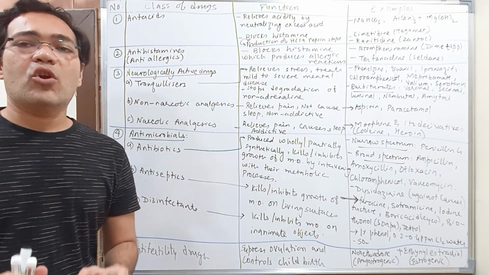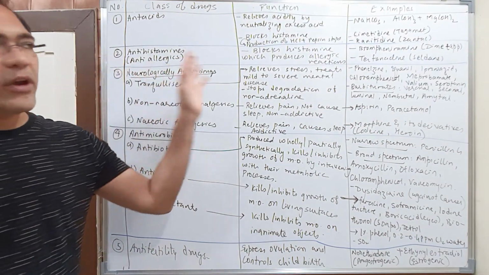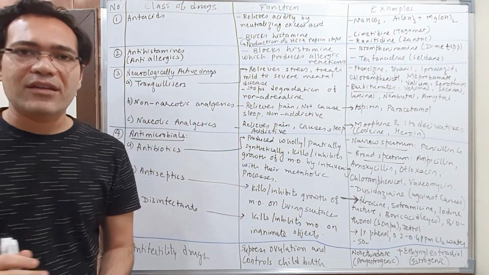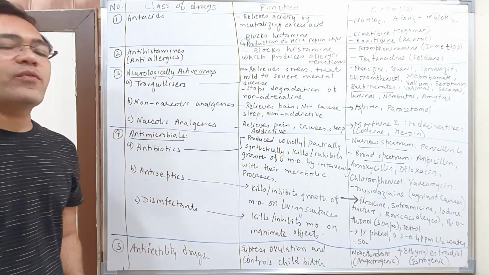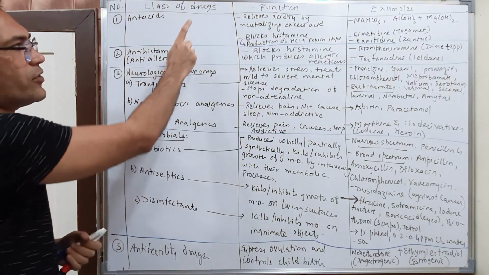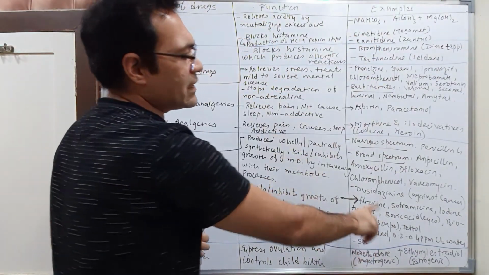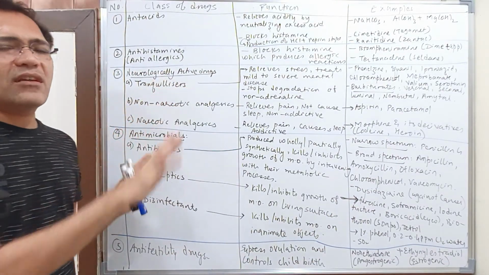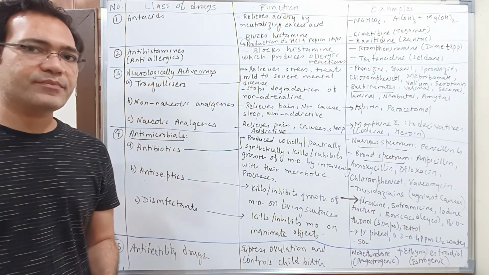Okay students, a lot of questions might be going on in your mind, that how are we going to remember so many different names of the drugs, so many different categories of the drugs. So this is the chart that I have drawn here, which will help you to remember the class of the drugs, its function and mechanism of action, as well as the examples. Okay, so this chart covers almost all the information that we have studied in today's video lecture.